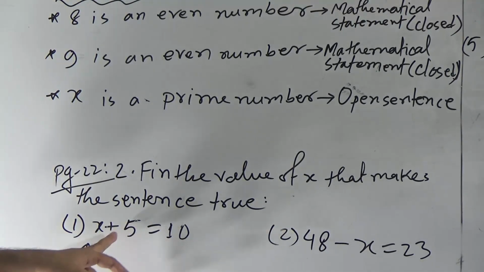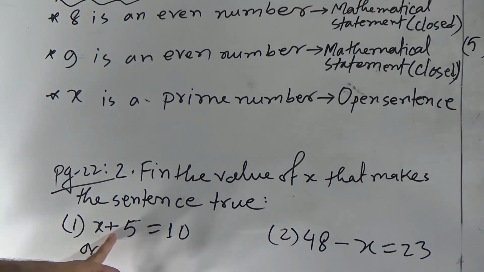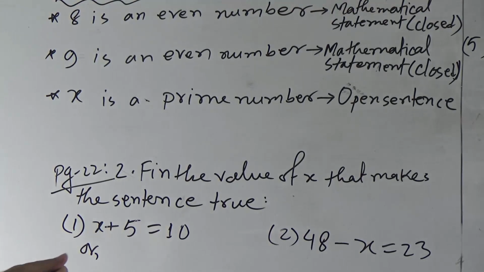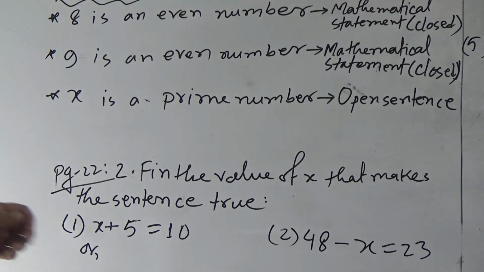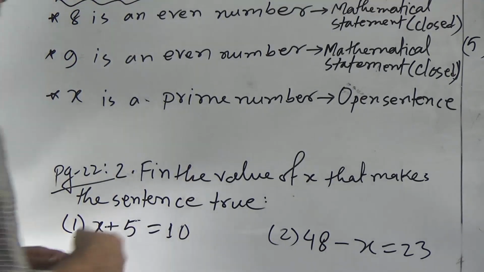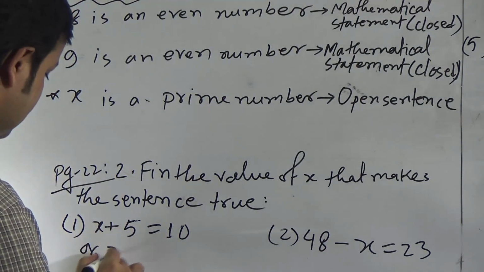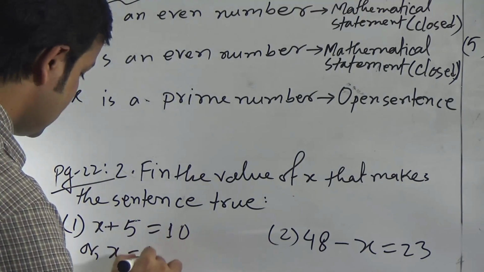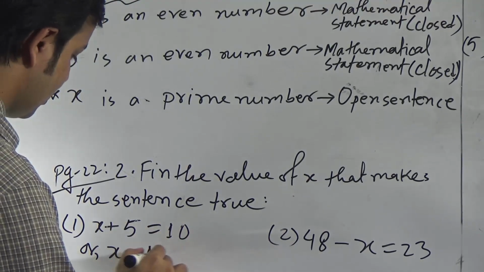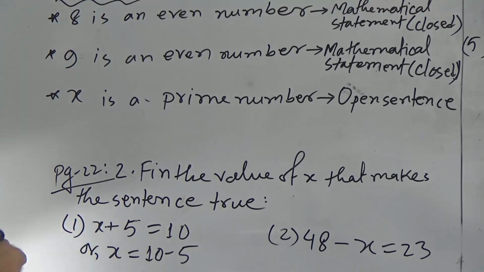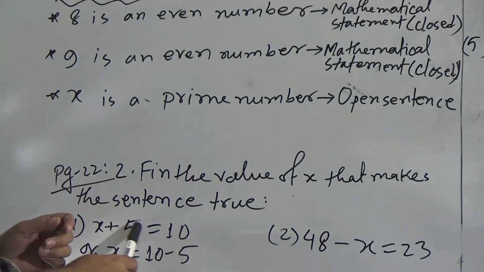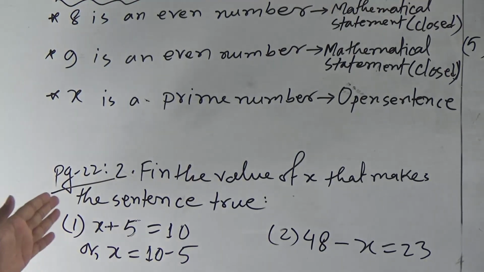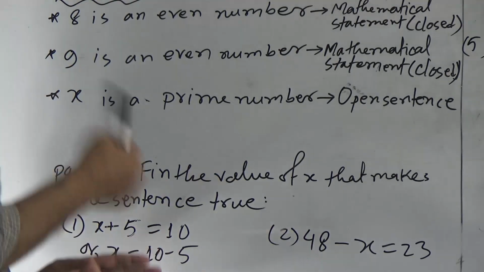Here addition is given, and subtraction is the opposite operation of addition. So we have to subtract 5 from both sides. If we subtract 5 from the left side, we will get only x on the left side, and as 10 is on the right side, we have to subtract 5. In short, we remove the number from the left side and take it to the right side.